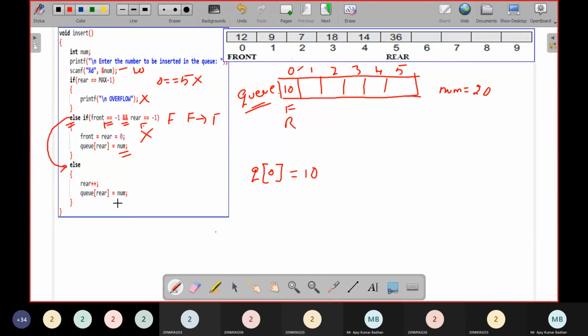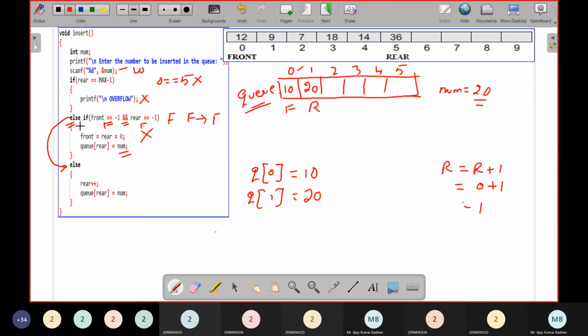What I have to do here is rear plus plus. Rear plus plus means, right now rear is pointing to which number? 0. So rear plus plus is nothing but rear equal to rear plus 1. What is the value of rear right now? 0. So 0 plus 1 is how much? 1. So simply you have incremented rear. See, this rear is coming to this particular location. And then what you're doing is q of rear equal to number. What is the rear value we have right now? 1. So q of 1 is equal to the number, which is 20. So I'm placing 20 here.